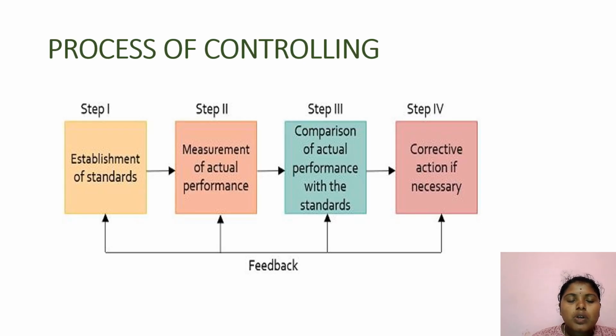Process of controlling. Now let me discuss. Step 1, establishment of standards. Step 2, measuring of actual performance. Step 3, comparison of actual performance with the standard performance. Step 4, corrective action if necessary. And last is feedback.